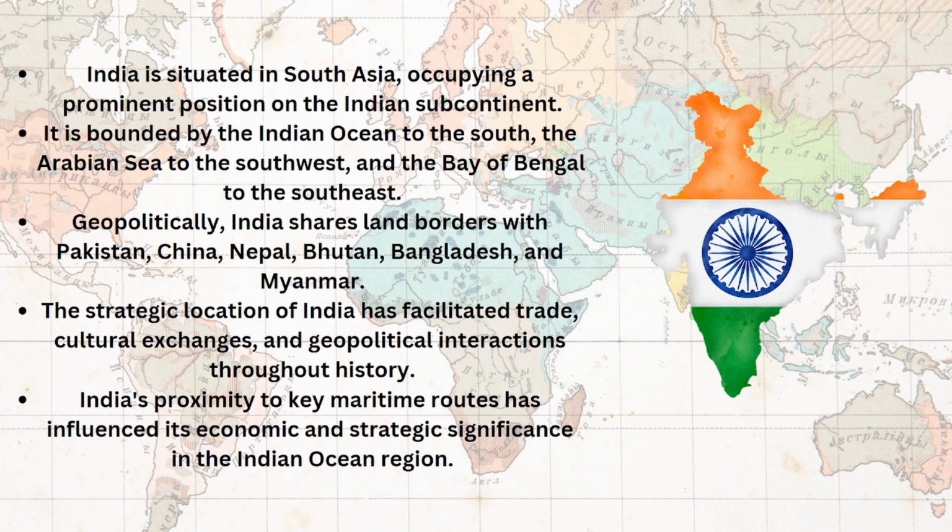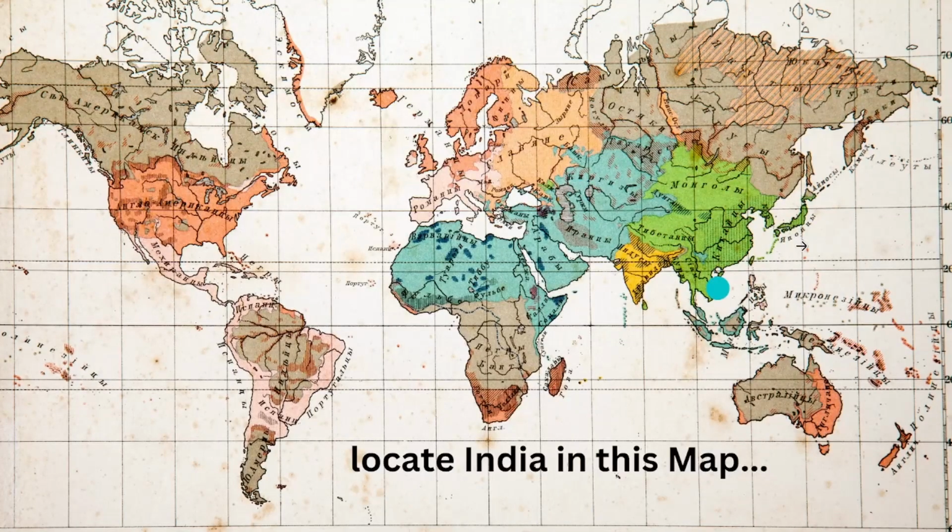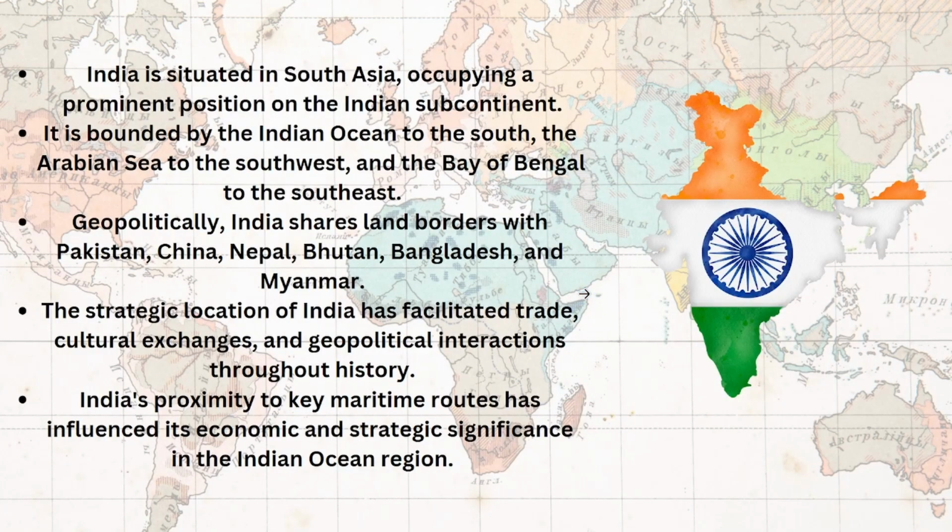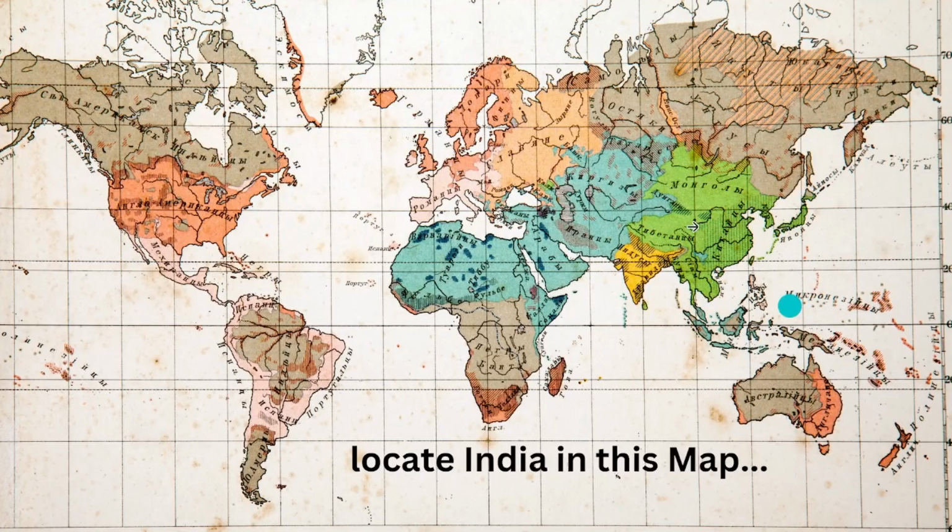India is situated in South Asia. This continent is called Asia, so this area is called South Asia. India is situated in South Asia, occupying a prominent position on the Indian subcontinent. It is bounded by the Indian Ocean to the south, the Arabian Sea to the southwest, and the Bay of Bengal to the southeast.